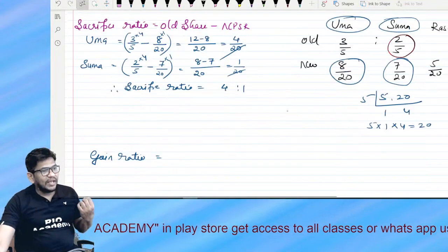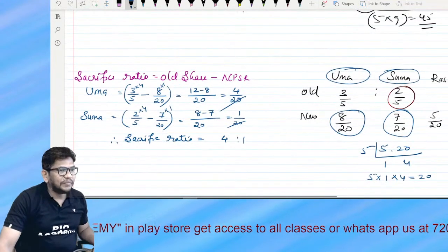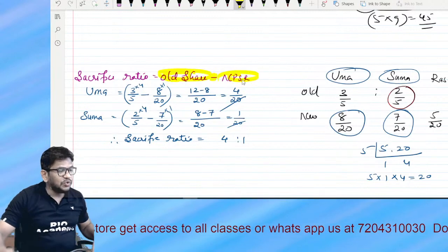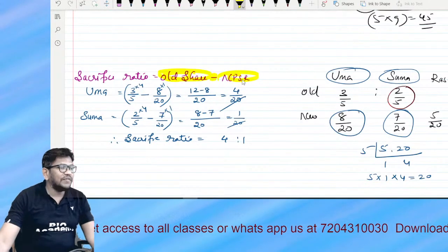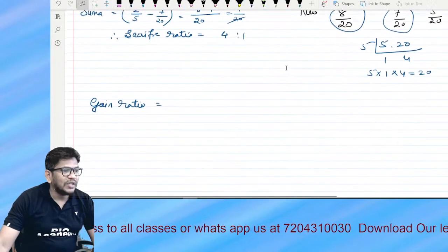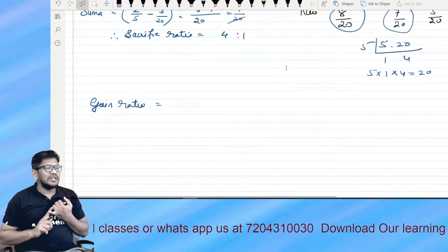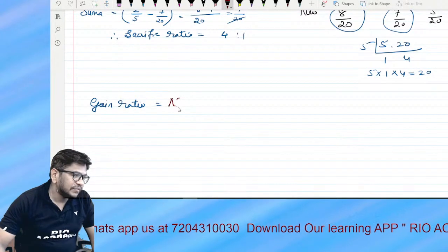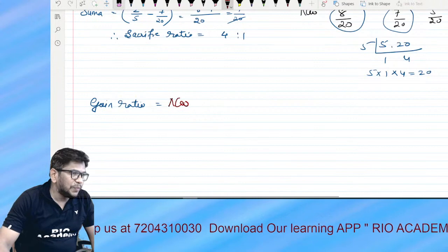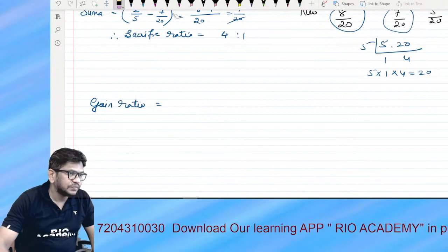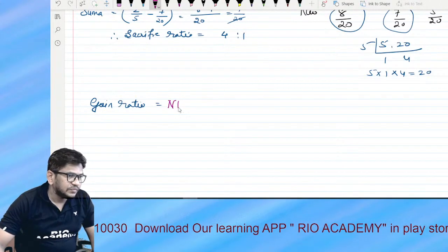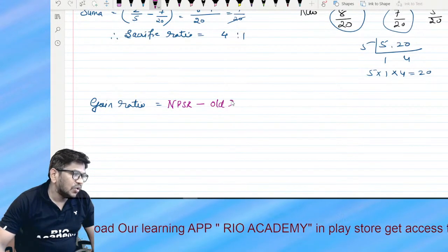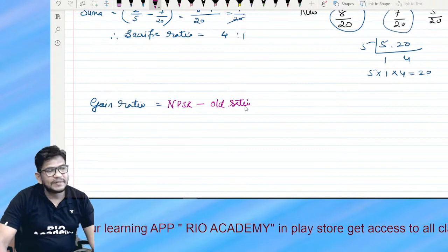Where we subtract old ratio minus new profit sharing ratio in sacrifice, gain ratio is nothing but new profit sharing ratio minus old ratio or old share. Simple it is.